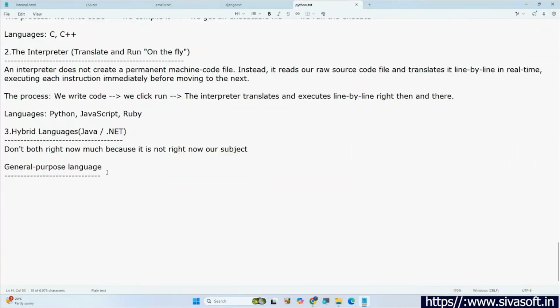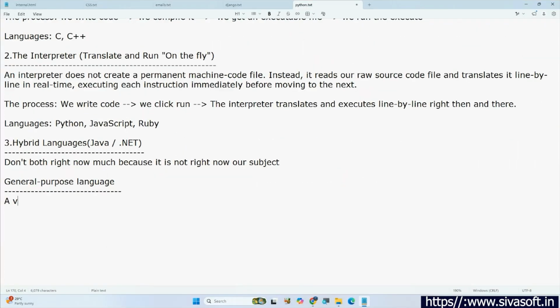We are going to discuss what is a general purpose language. Python is a general purpose language. A versatile programming language. Even we can also call this Python as what? A versatile programming language designed